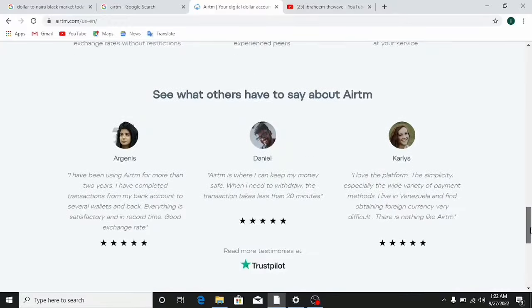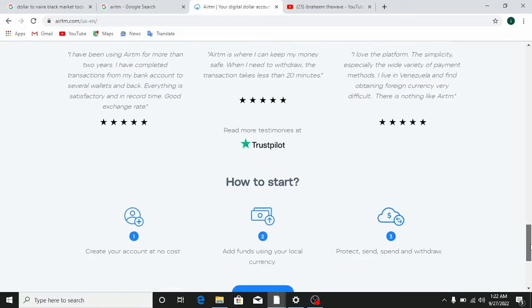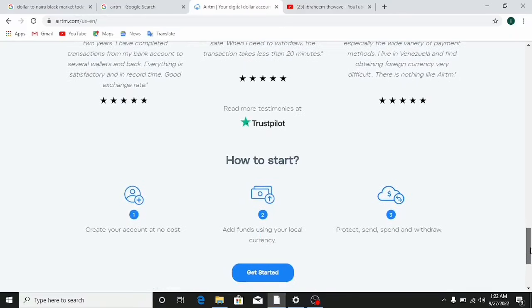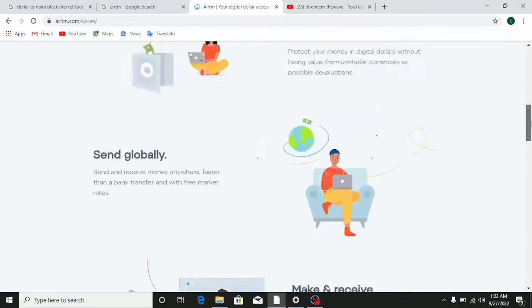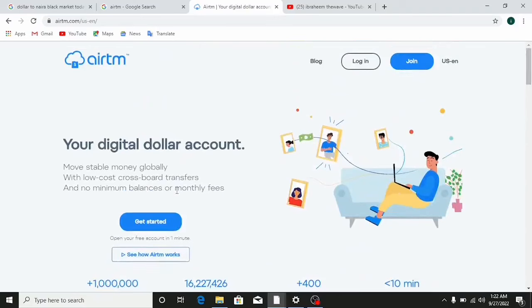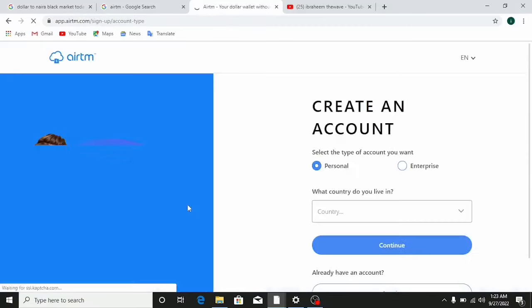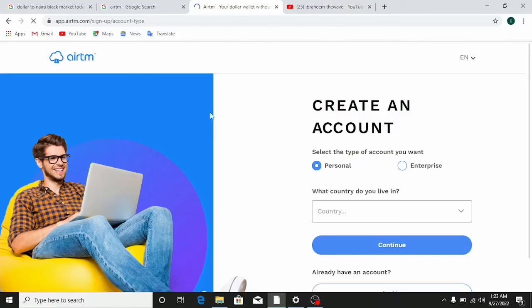You can see right here, everything is actually awesome here on this platform. So if you don't have an account, what you can do is click on this button here, which literally says get started, or you can click on the join button now. So I'm just gonna click on get started. Whichever you decide to click on, it's still pretty much the same. So you're not gonna have something like this on your screen. You're going to see this pop up.